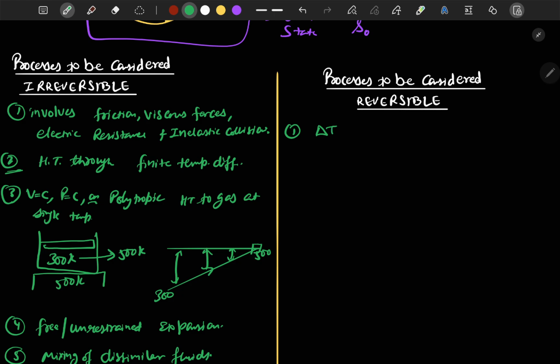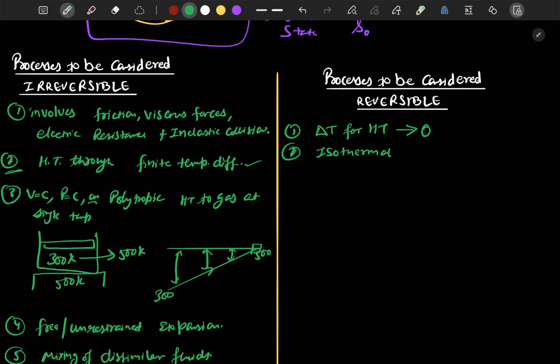Now if we talk about reversible processes, first we can say that if the temperature difference for heat transfer, like in point number 2 here it was a finite temperature difference, and here if this temperature difference for the heat transfer is close to zero, then the process will be reversible. Similarly, isothermal processes are reversible processes. Why? Because the heat transfer temperature difference is always zero.